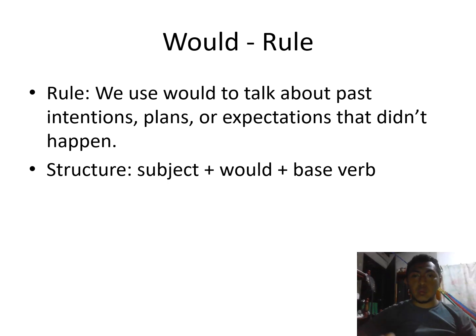Now we have would. What is the rule? We use would when we talk about a past intention, plan, or expectation that didn't happen. The structure: subject plus would plus the base form of the verb.